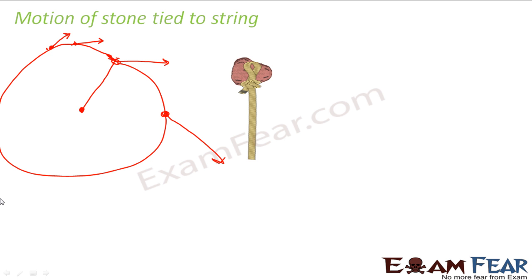So as soon as this force is gone, it will move tangentially, right? So in case of a uniform circular motion, the direction of velocity at every instant is tangential to the circle. So it is along a tangential direction. You know what is a tangential direction? What is a tangent? A tangent is any line which touches the circle exactly at one point. So this line is known as a tangent. You will study more about tangents in your mathematics classes. Right? So this was a brief about uniform circular motion.